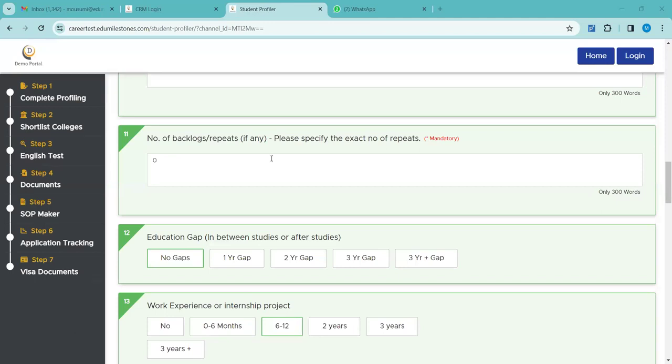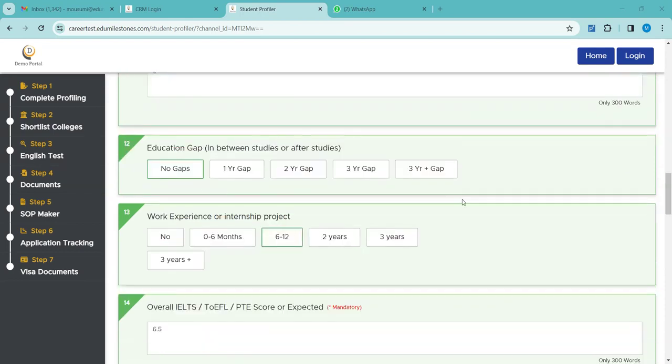And as I have already told, for more than 10 backlogs we never take applications, because we struggle a lot as we are not tied up with low-ranked universities. The universities we work with do not accept applications with more than 10 backlogs. There again the student falls behind because he is unable to apply. Also, when we say number of backlogs, it is not the number of subjects. It is the number of attempts taken to clear the backlogs. Please don't get confused with this.